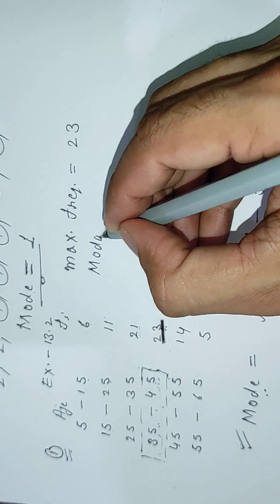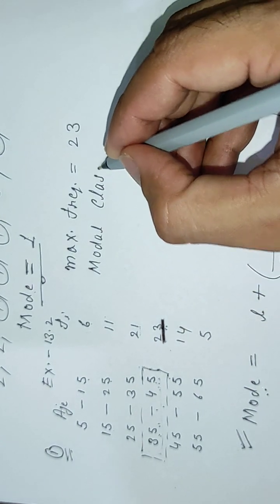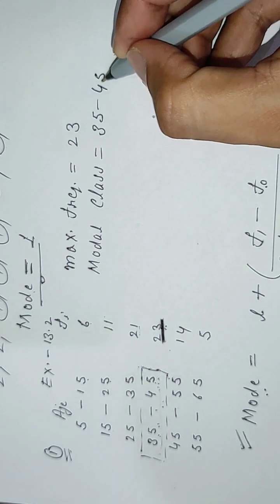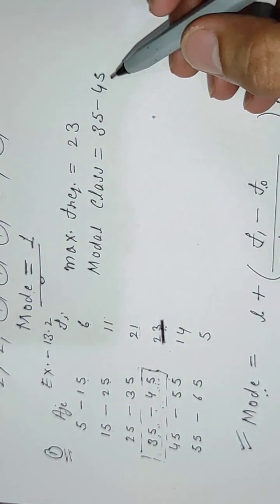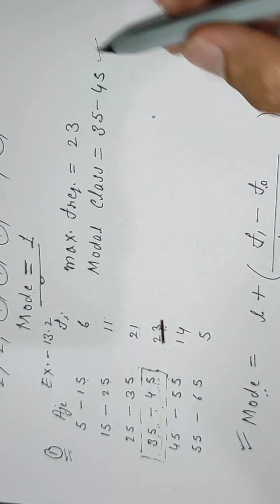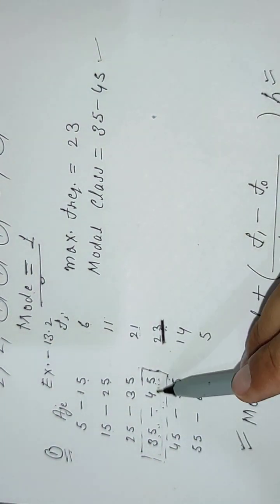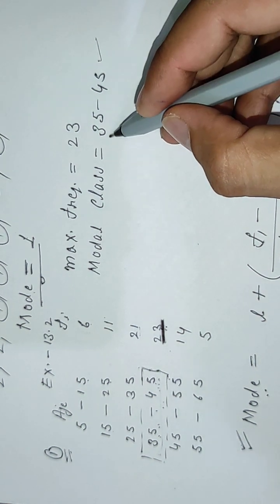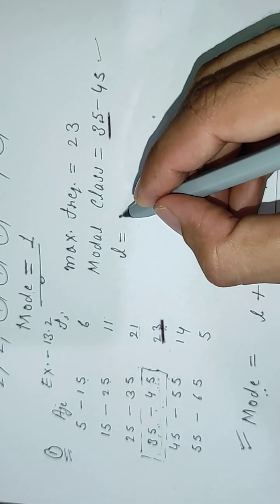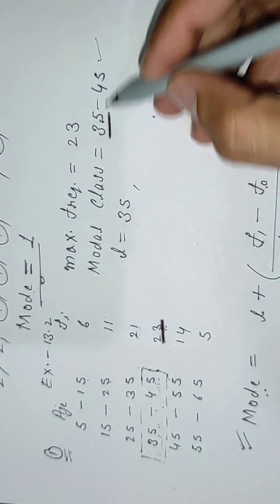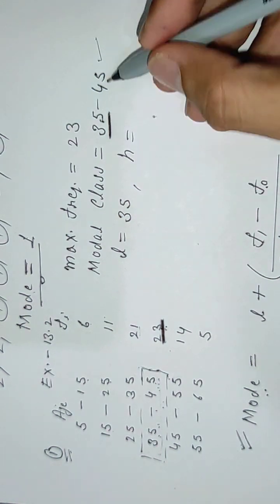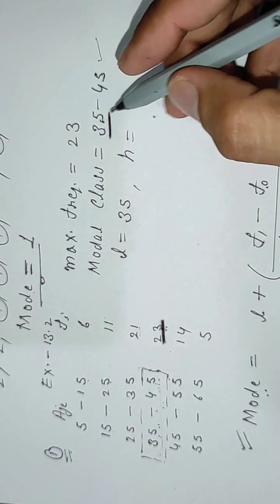So therefore modal class in this case is 35 to 45. Now you all remember, in some cases only in the exam only modal class is also asked. What will be the modal class in this data? This is the lower limit of modal class, and it is our L. And what is their difference? Their width will be h. And what is that? 10.